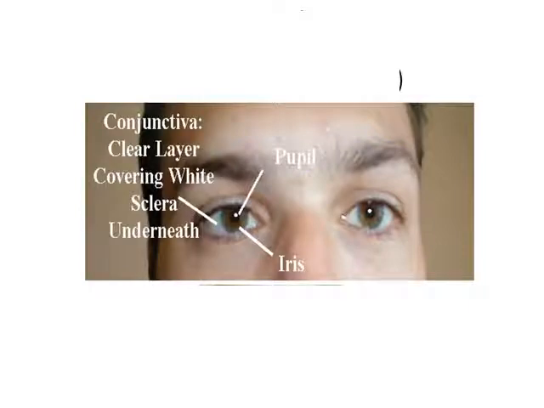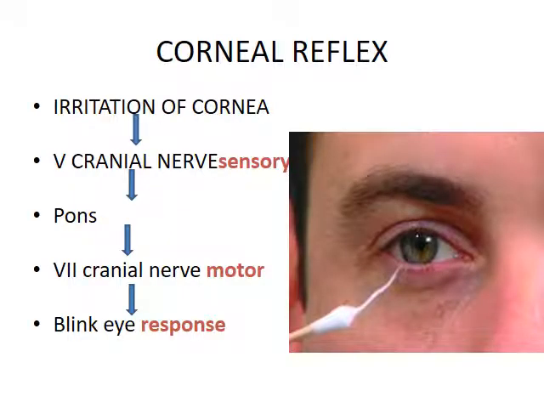You know about conjunctiva, cornea, etc. So let me give an example of the corneal and conjunctival reflex mechanism. Both corneal and conjunctival reflex are examples for superficial mucous membrane reflex. Here you are touching the cornea or conjunctiva with a wisp of cotton. The response is blinking or closing of the eye. The mechanism involved in this reflex is, first, there will be corneal irritation.